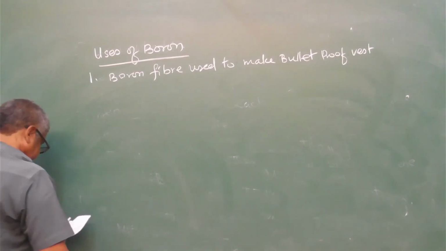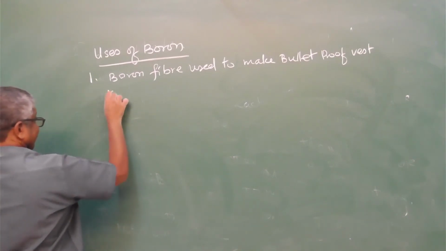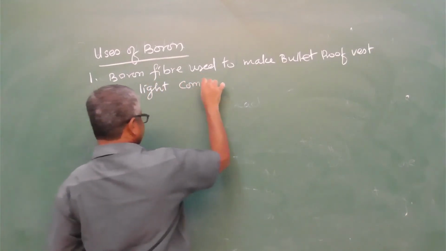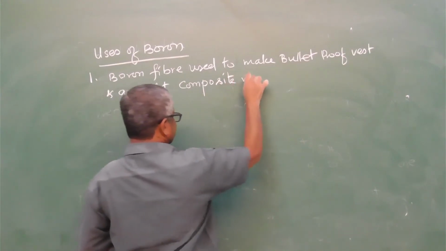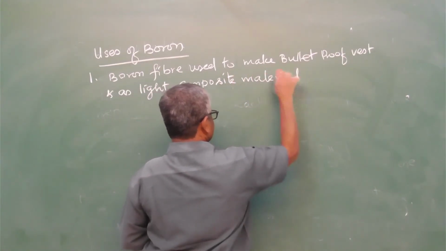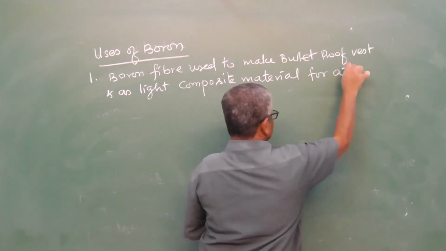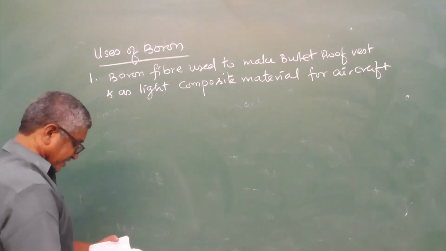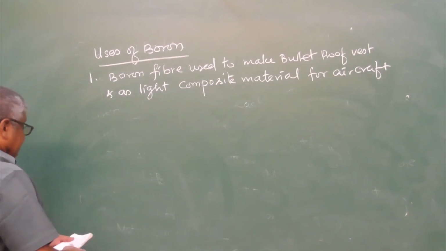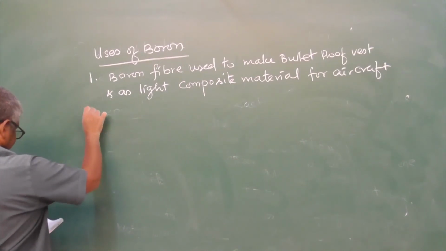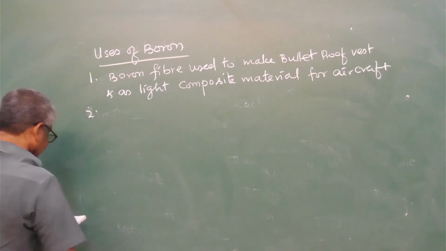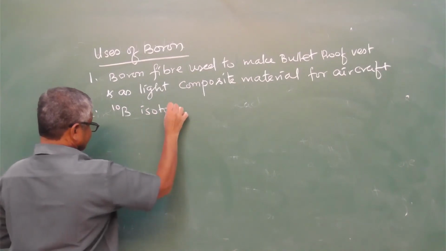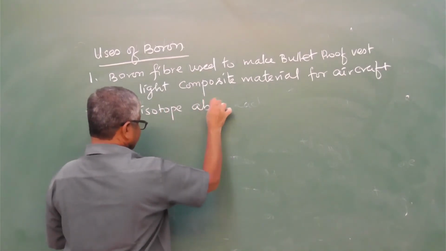And as a light composite material for aircraft. Composite material for aircraft. So boron isotopes absorb neutrons.